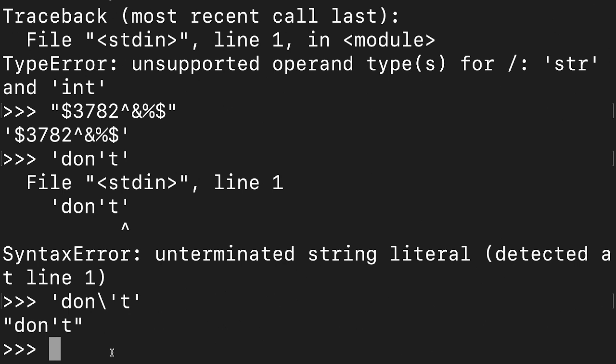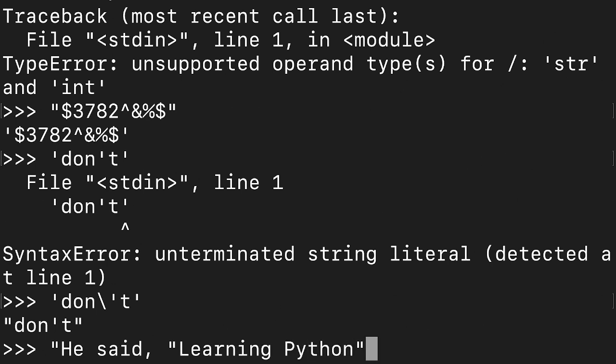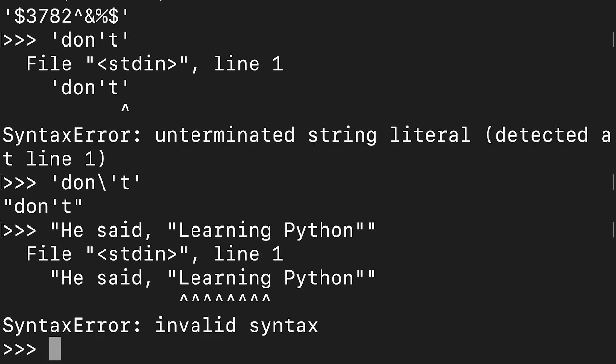Similarly, it goes with double quotation also. Let us say double quotation is written and I am writing something again here. We can write it this way: He said, and let us say some quotation I'm writing, learning Python, like this. Okay, so we will close it this way, right? The quotation which is said by the person, and after that this closing has to be there for closing the string. If we do all these things, then again we are going to get a syntax error saying invalid syntax,